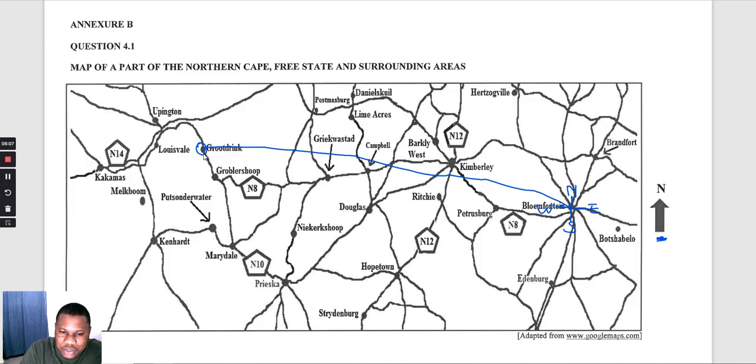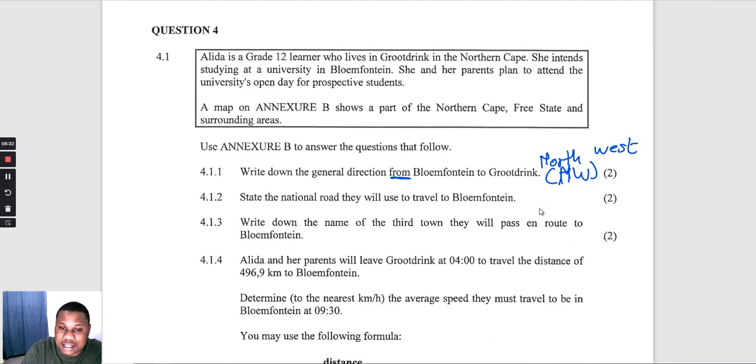They will be using this road and join here, and then come with this road, and then that road is being given the name there, and it goes to Kimberley and comes here and then comes to Bloemfontein. So the road that they will be using is N8. Okay, they will be using N8.